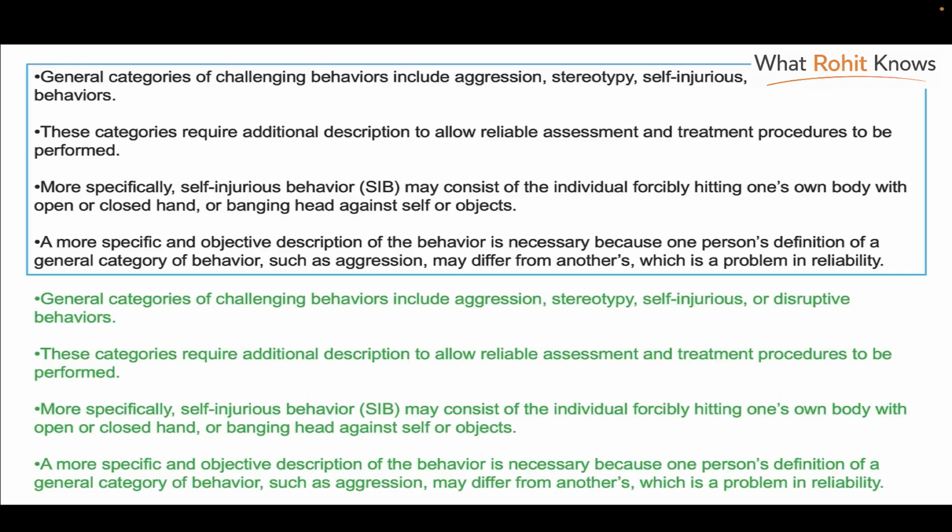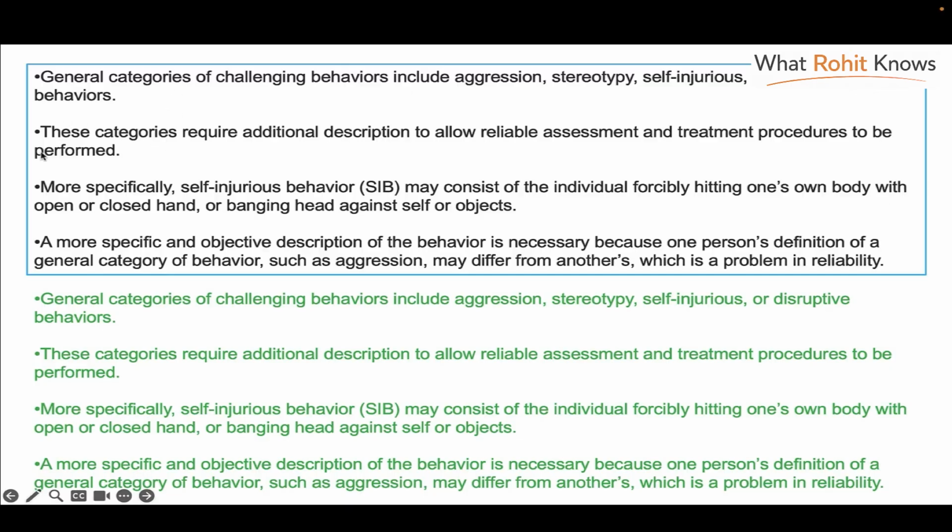General categories, challenging behaviors, these categories, more specifically, a more specific and objective description, and so on. All right. So this is about the types of behavior and self-injurious behavior, aggression, different types of behavior, basically. Let's see which is the first sentence. General categories of challenging behavior include, yeah, that's a complete sentence. So that can be one. The next one, these categories. Which categories? The ones that are referred to in the previous sentence.